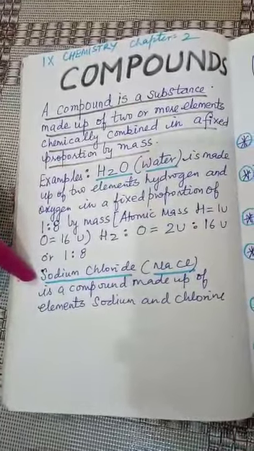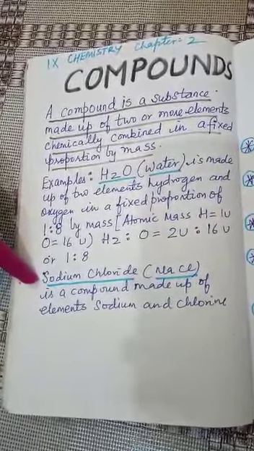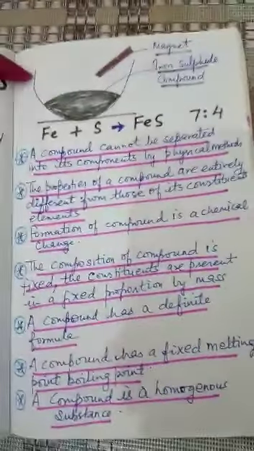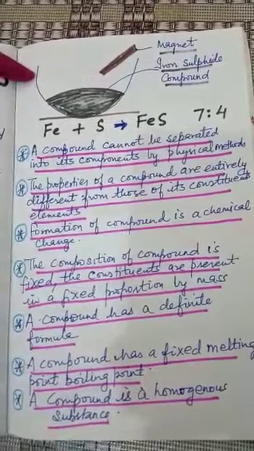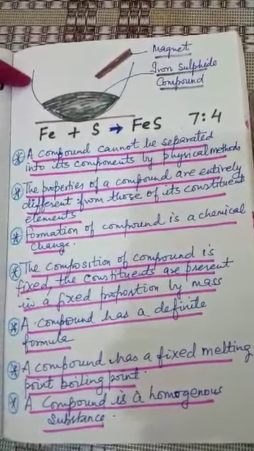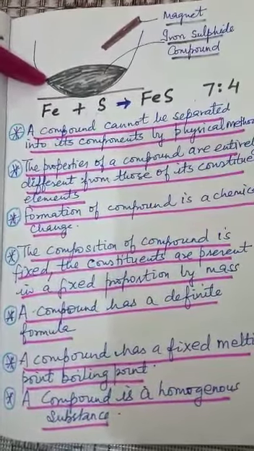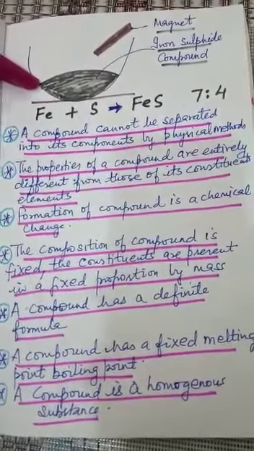Let us take one example to understand the properties of a compound. When a mixture of iron filings and sulfur powder is heated, a black compound known as iron sulfide is formed.